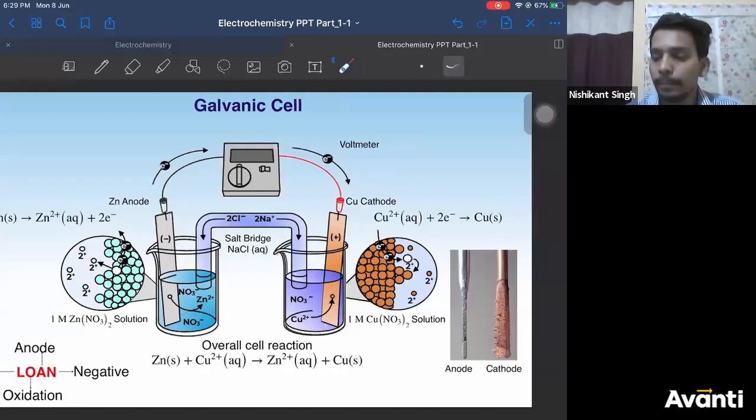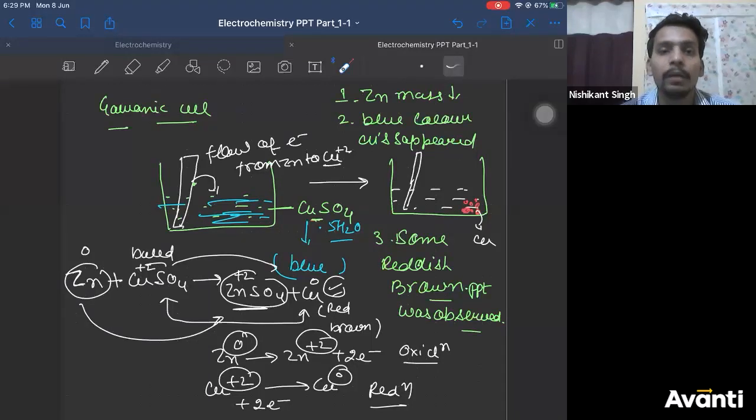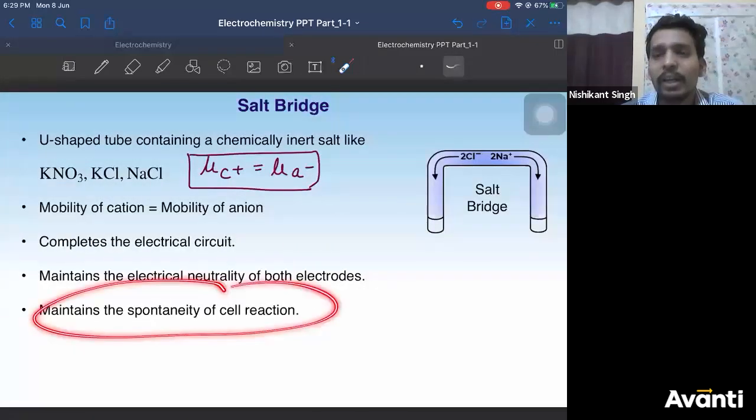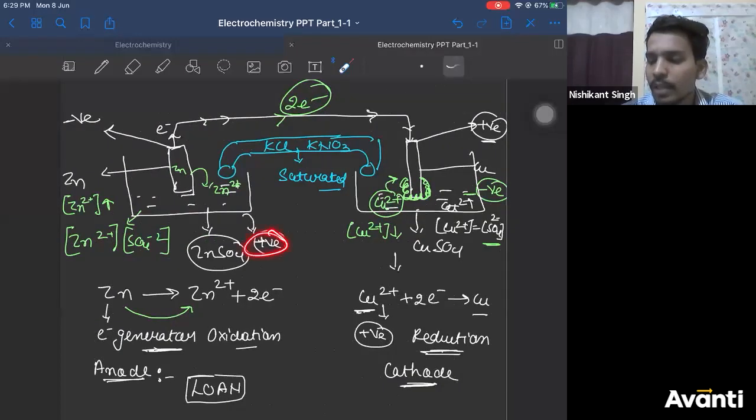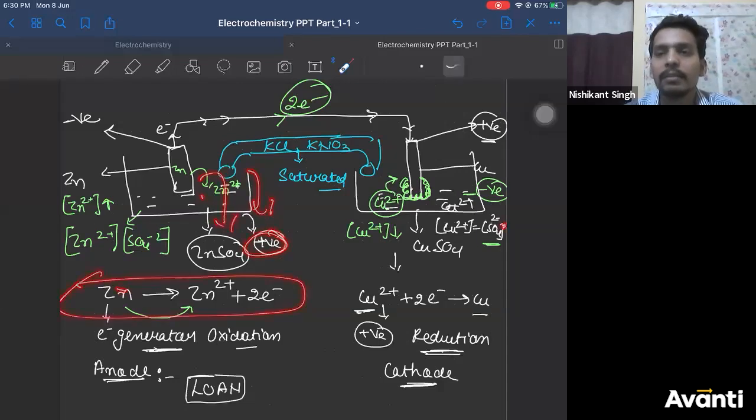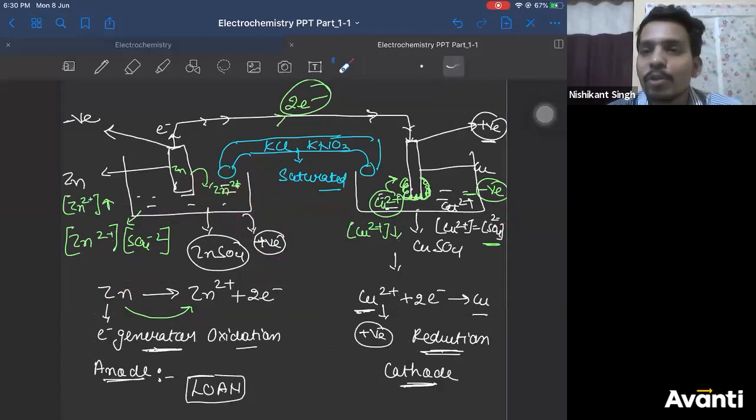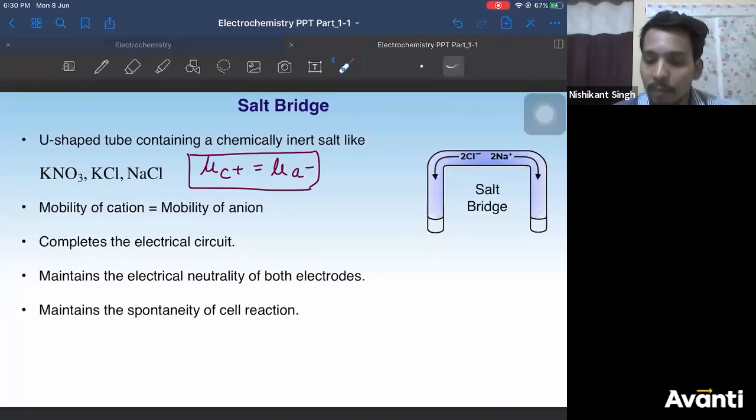Last point, which point, Kayuri? What was the last point? Salt bridge, last point is what? Spontaneity, obviously, Kayuri. If you neutralize the positive charge here, then oxidation will happen easily. So the cell reaction will be spontaneous. Why was the reaction stopped? Because of positive charge. The salt bridge neutralizes this positive charge, so the reaction will again start happening. So the reaction will be spontaneous. It will not stop. Right? All right, so this is your basic working of a cell.